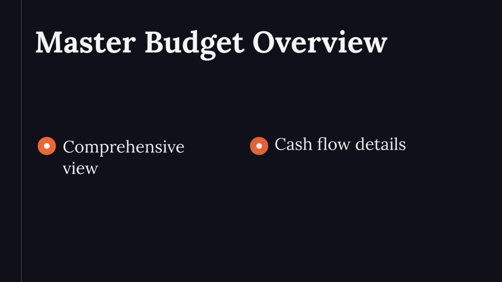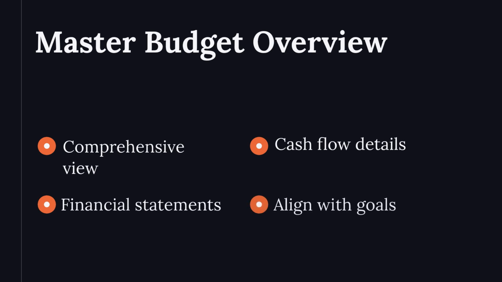Master budgets compile all lower-level budgets. They provide a comprehensive financial overview. This budget includes cash flow and financial statements. It supports overall business strategy. Master budgets ensure alignment with corporate goals.